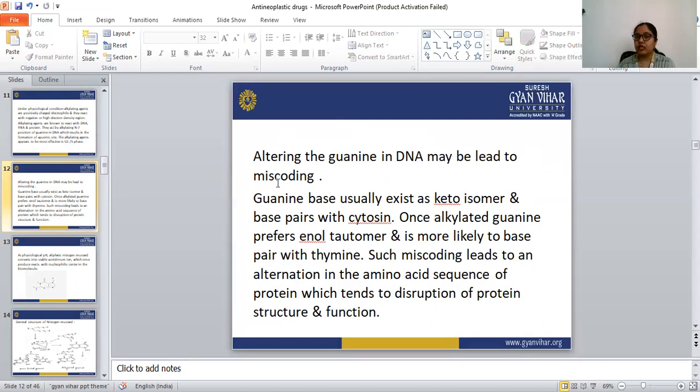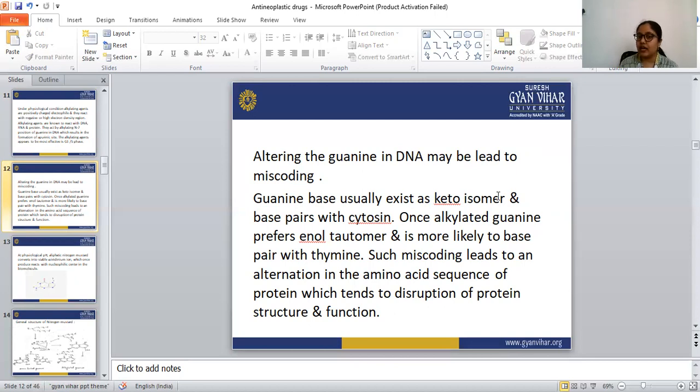Miscoding means the guanine base usually exists as a keto isomer, C double bond O, and base pairs with cytosine.